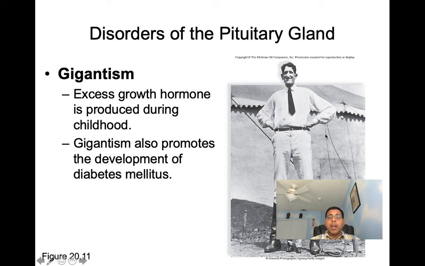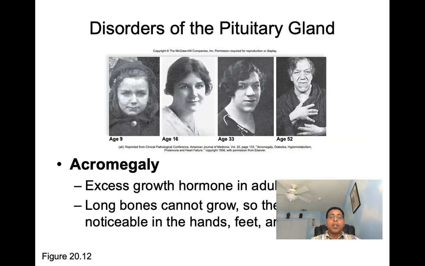So here we can see a young man with gigantism, and here a young man with pituitary dwarfism. The last disorder I'd like you to know about, also in relation to growth hormone, is acromegaly. Acromegaly is excess growth hormone in adulthood. This is after the growth plates have closed, so we're not going to have linear growth here. Long bones cannot grow, so the effect is noticeable in the hands, the feet, and the facial bones.